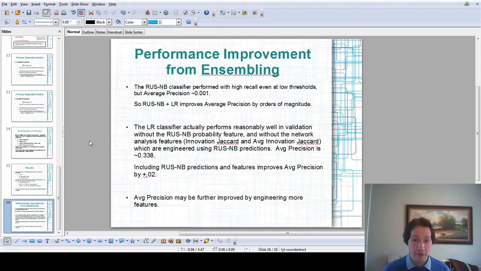But I do think that the additional two average precision points, which come from the additional computations, I do think that that's a good, solid improvement. So I do think it's worth including the entire ensemble.